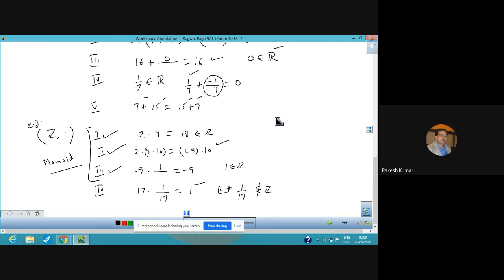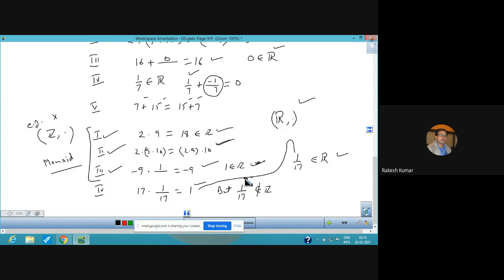Now, the same case with the set of real numbers can be taken. For the real numbers, this property is satisfied. This is also satisfied, this is also satisfied, and this is also satisfied because 1 by 17 is a real number. So we can say that R under multiplication forms a group, but Z under multiplication does not form a group.